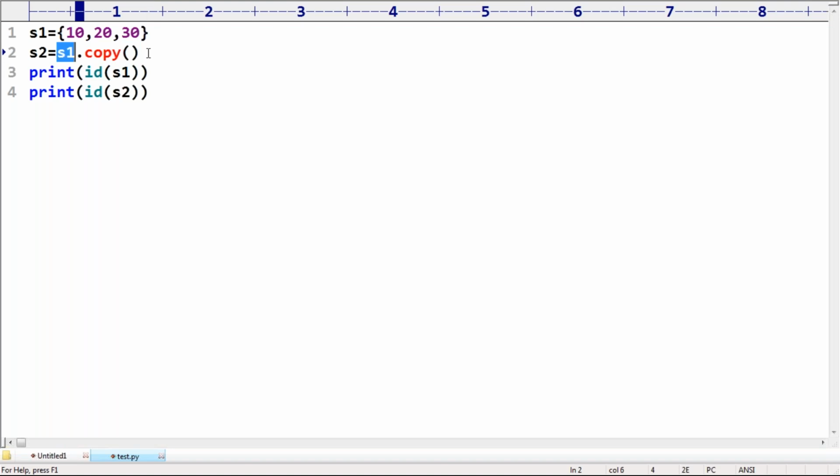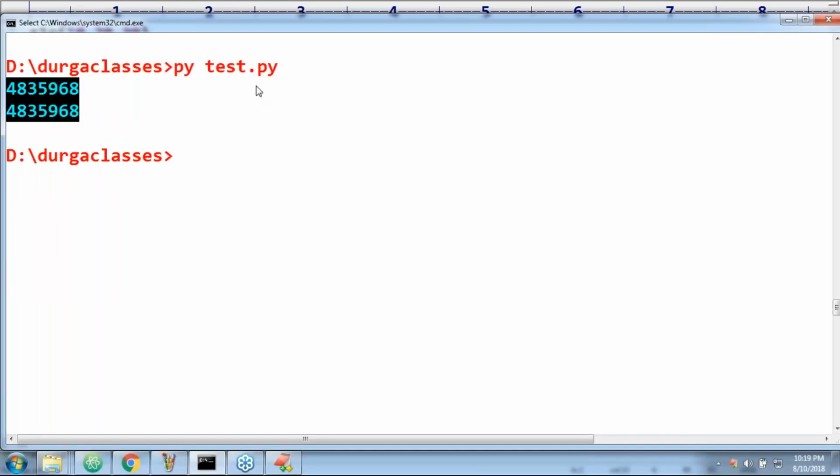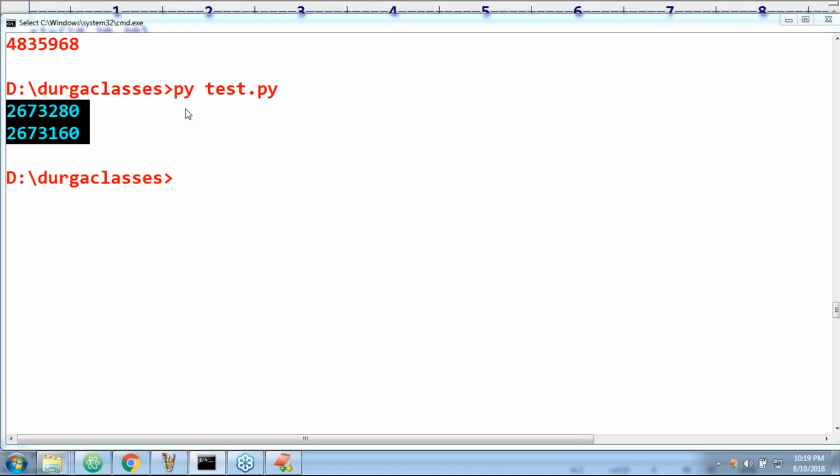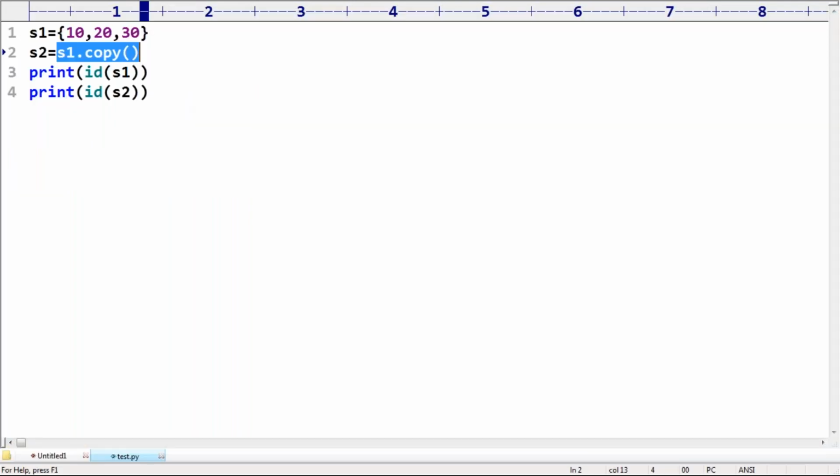Because of the copy method, a completely different object got created by default. The first object's address is different from the second object's address. So cloning is possible for a set? Yes, possible, no problem at all.